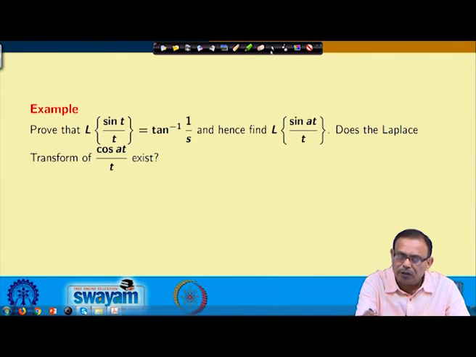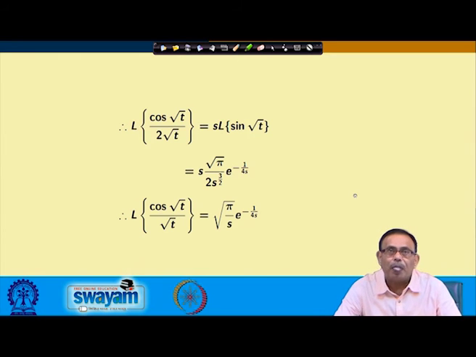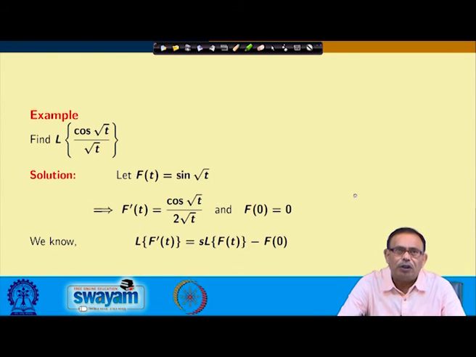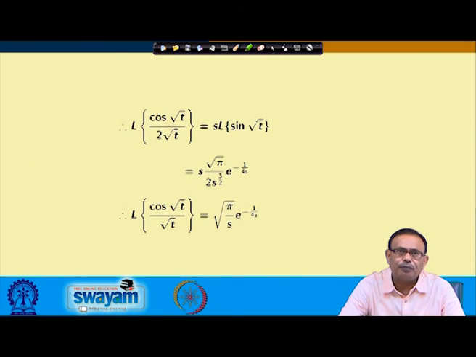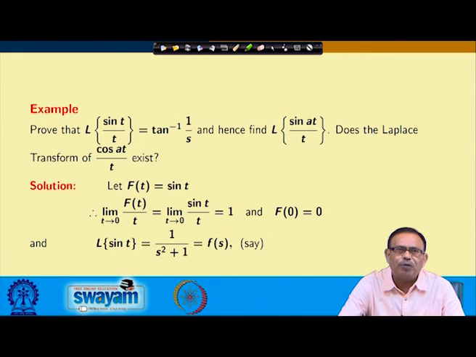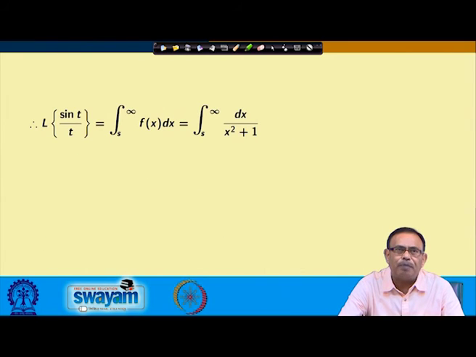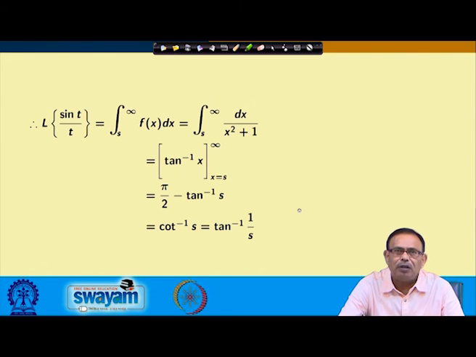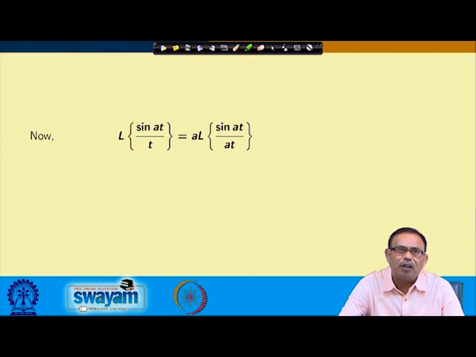Just quickly let us see this one. This was the problem. At first we are showing the Laplace transform of sin t is 1 by s square plus 1. From there you are finding the Laplace transform of sin t by t, the integral from s to infinity. You are evaluating the integral and obtaining the result that the Laplace transform of sin t by t is tan inverse 1 by s. The next part was the Laplace transform of sin at by t, which you write as a into the Laplace transform of sin at by at.